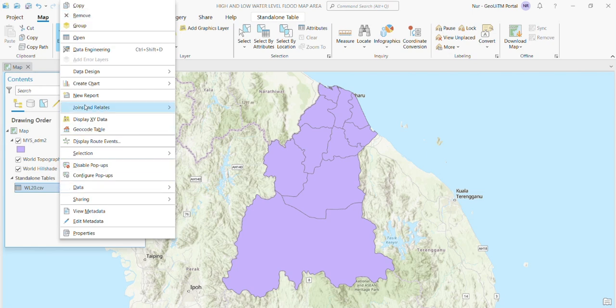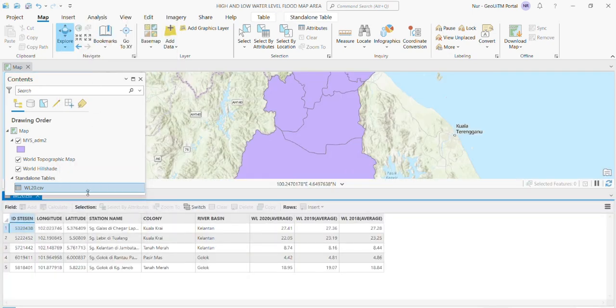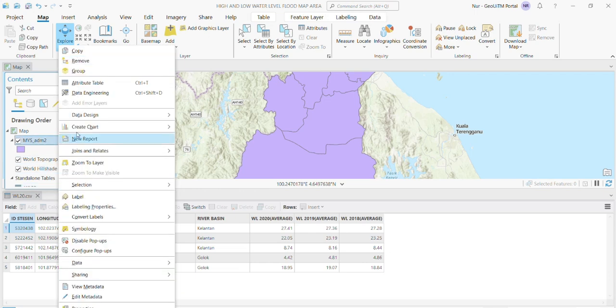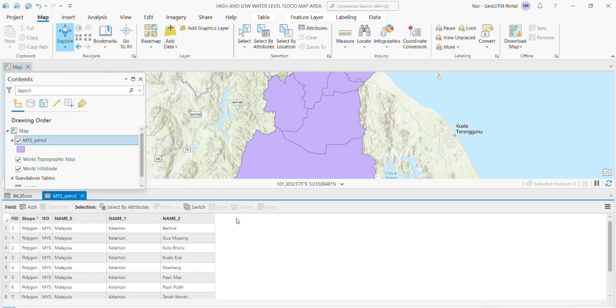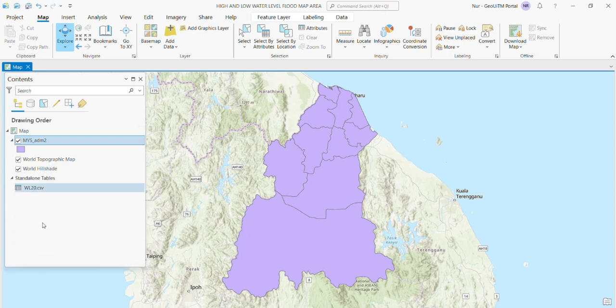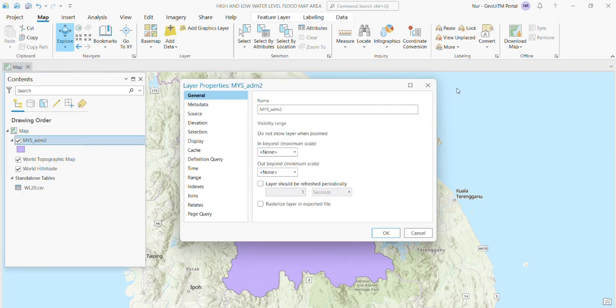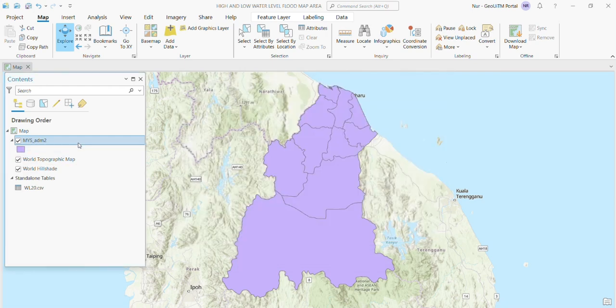After that, show the district table of the data by the 3 years of average data, which is 2018 to 2020, and show the attribute table for the district of Kelantan. Next, you need to rename the shapefile of the district of Kelantan as Kelantan district.